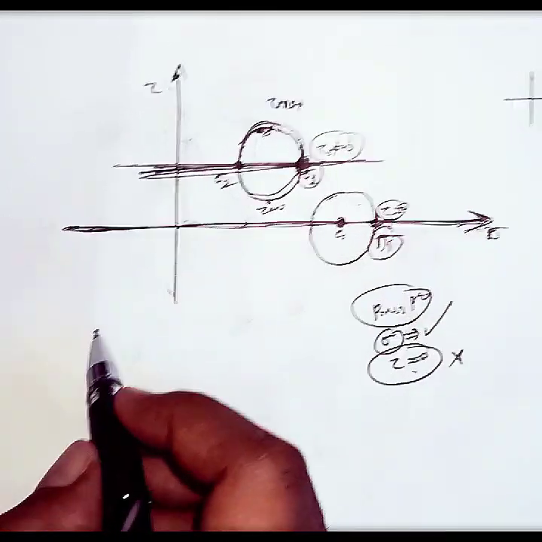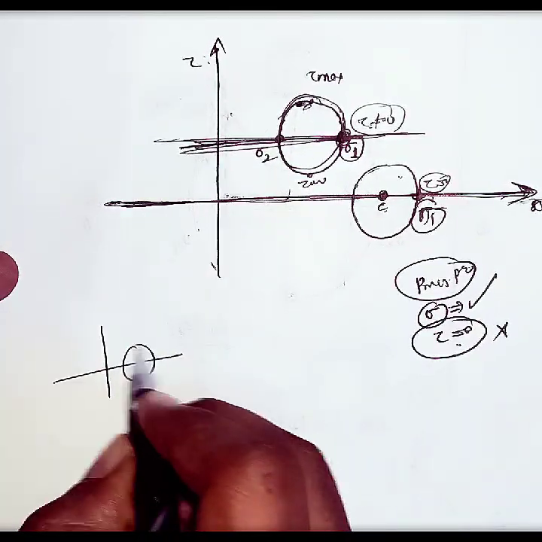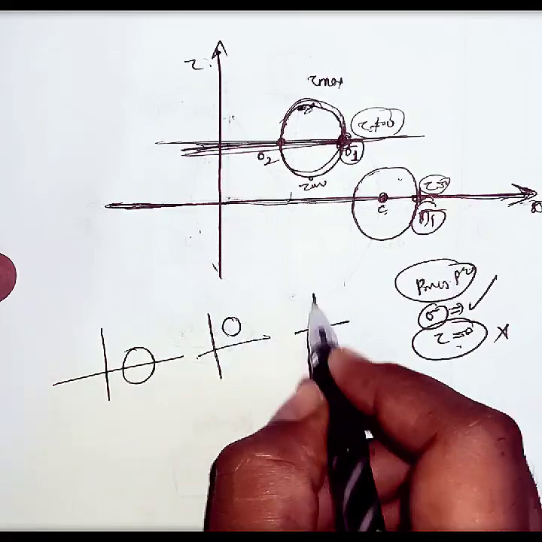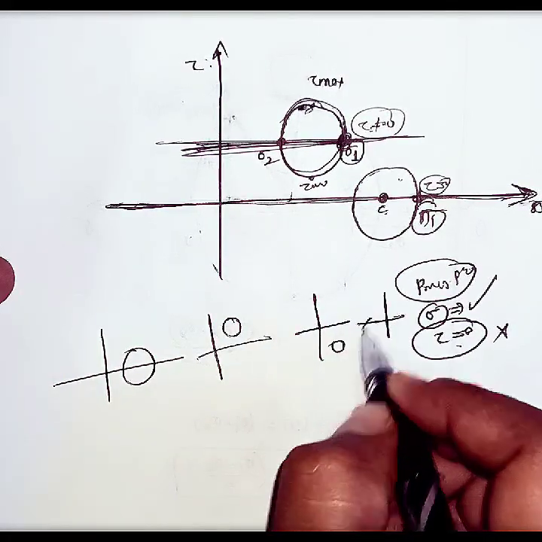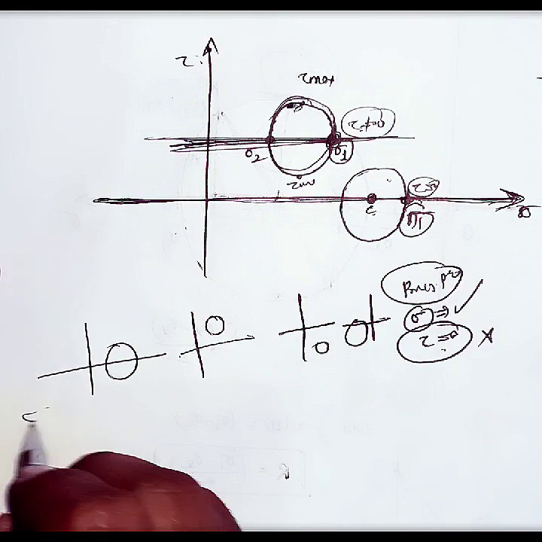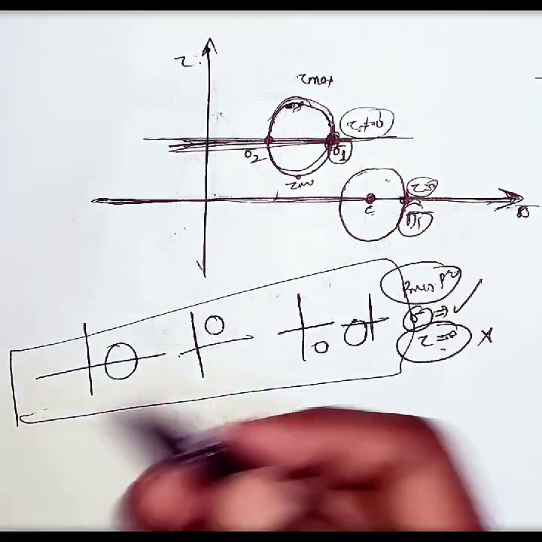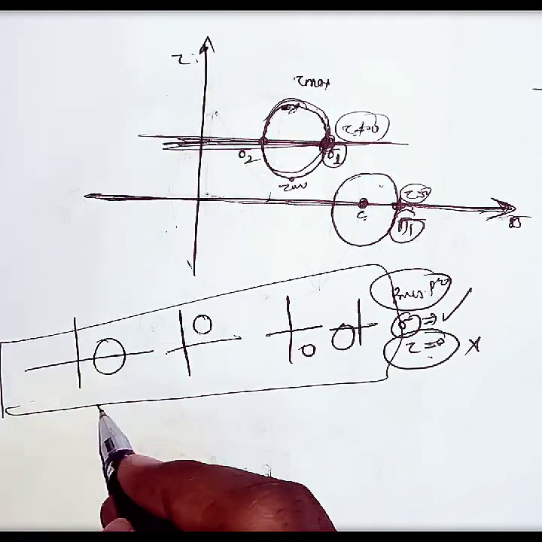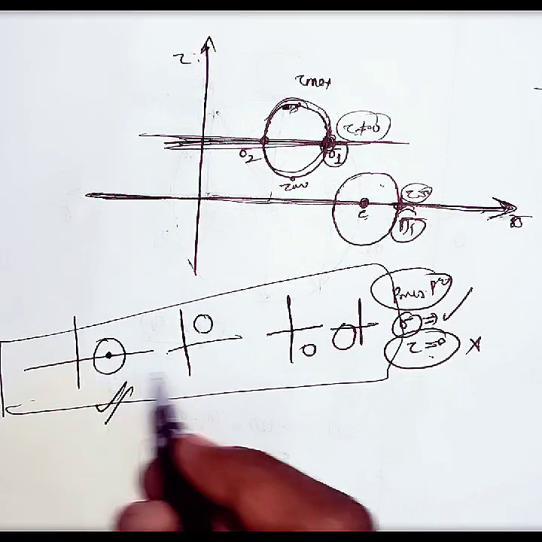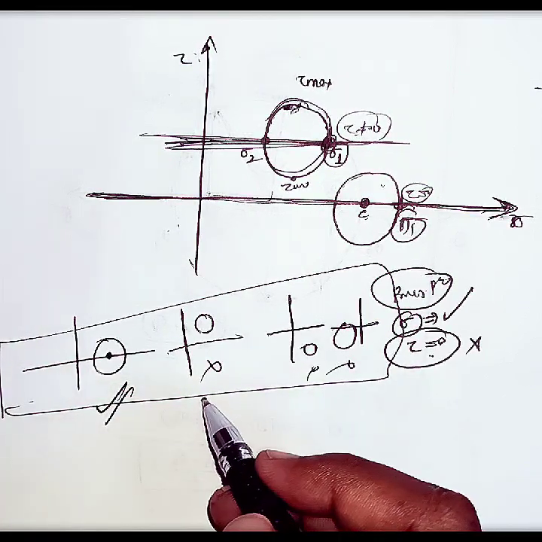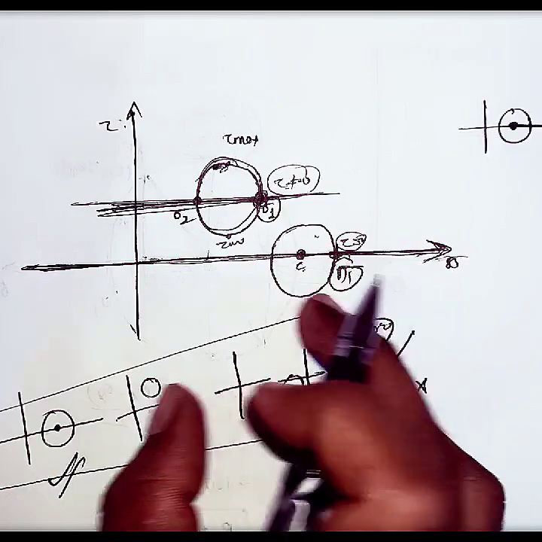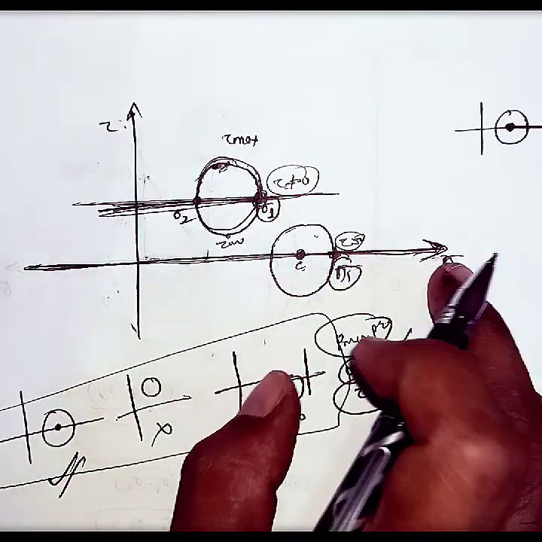If someone asks you a question, let us consider this is a Mohr circle, and this is a Mohr circle, and this is a Mohr circle, and this is a Mohr circle. Out of these four Mohr circles, which one is correct? If I ask you, which one will you pick? This is correct, because the center is present on the horizontal axis. This is wrong, this is wrong, this is wrong. This is the reason behind why we consider the horizontal axis as sigma on the x-axis and tau on the y-axis.